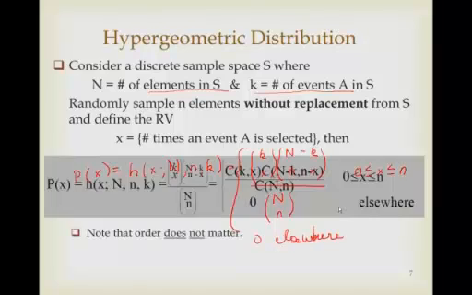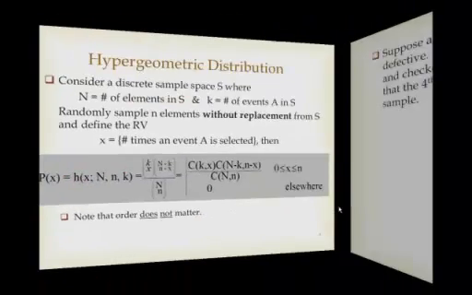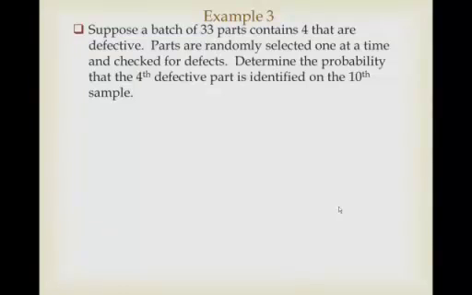Oh, I actually have it right there. Okay, sorry about that. And here we go. We've got a batch of 33 parts containing 4 that are defective. The parts are randomly selected one at a time and checked for defects. Determine the probability that the 4th defective part is identified on the 10th sample.